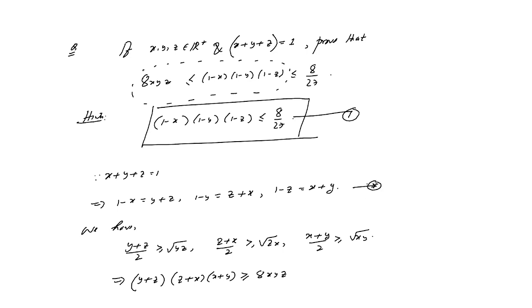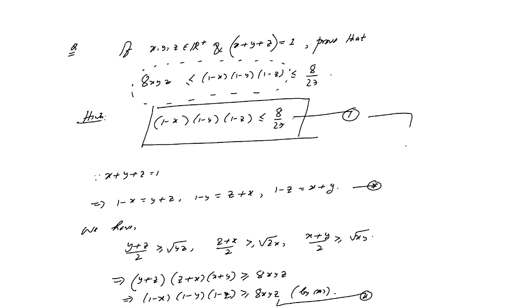Now we put y plus z equals 1 minus x, z plus x equals 1 minus y, and so on. We will get (1 minus x) into (1 minus y) into (1 minus z) greater than or equal to 8xyz. We mark this as 2.